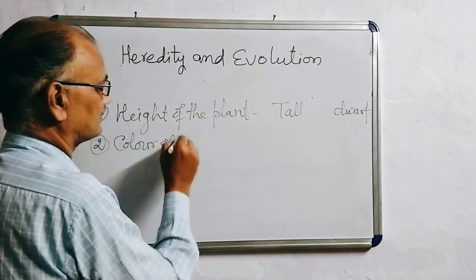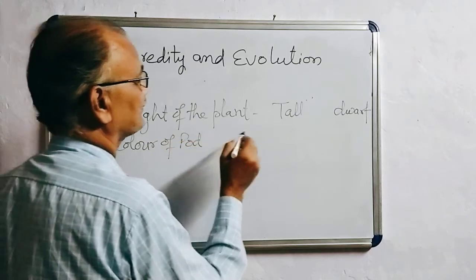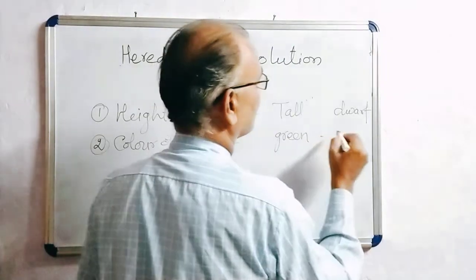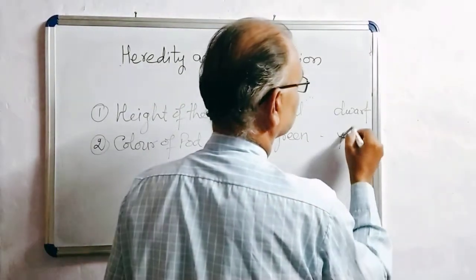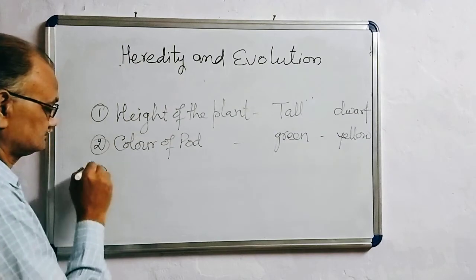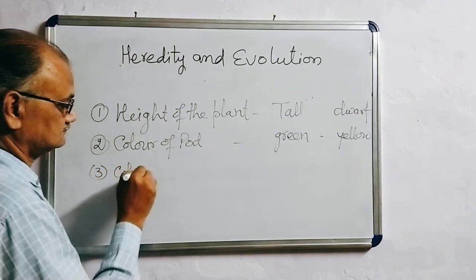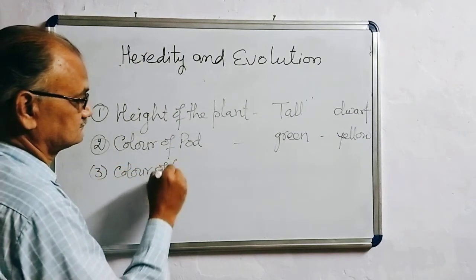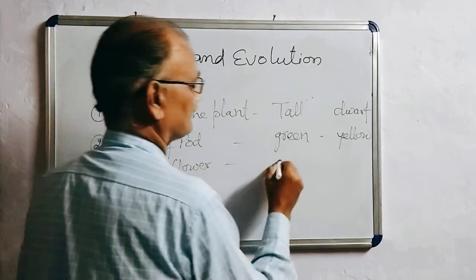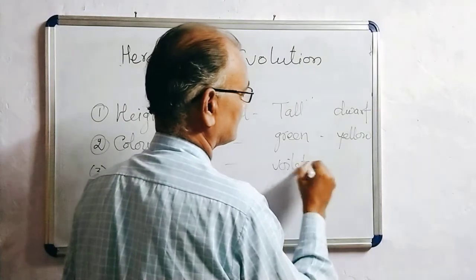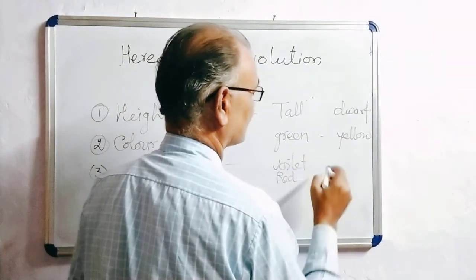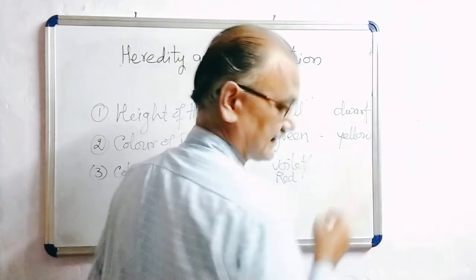Color of pod may be green or yellow. Color of flower: violet, you can take red also, red and white.